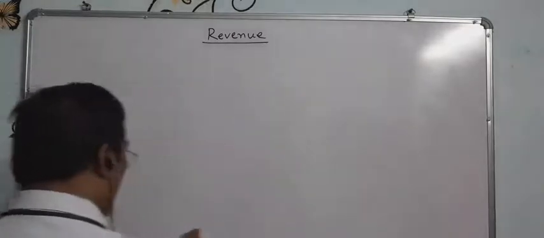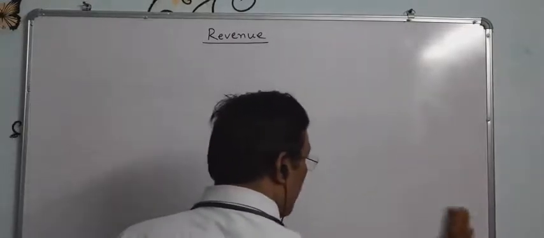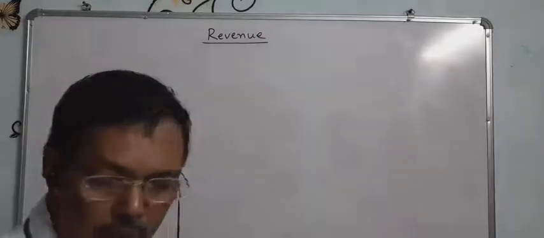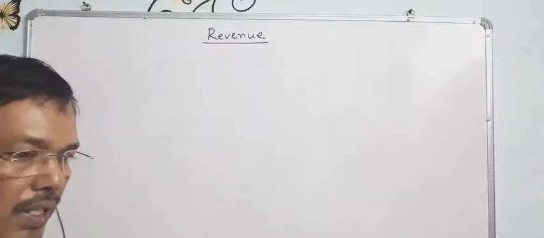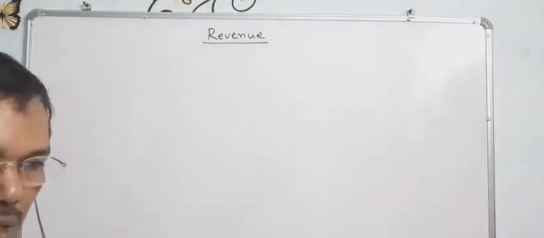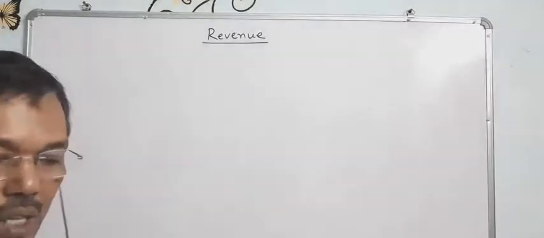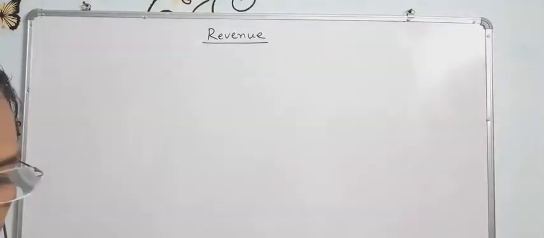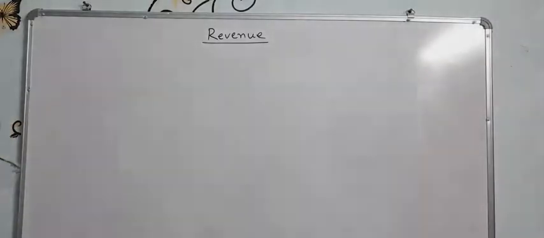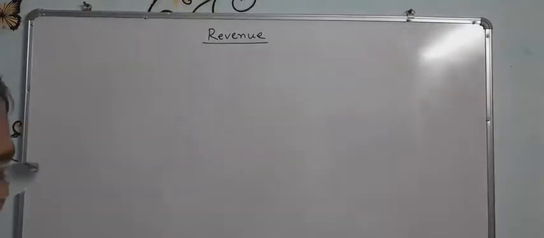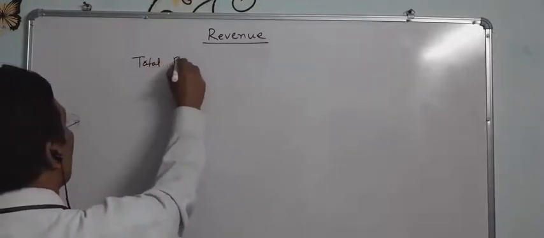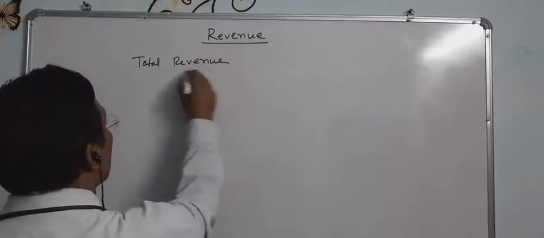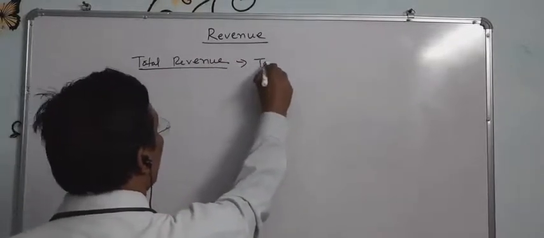It means whatever outputs are produced by a producer and sold in the market, whatever money the producer receives, that is called the total revenue. It means the total amount of money received.